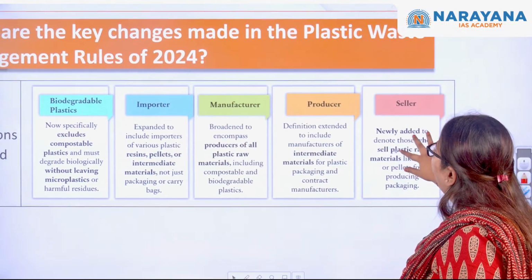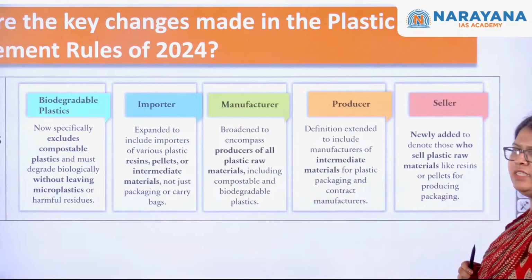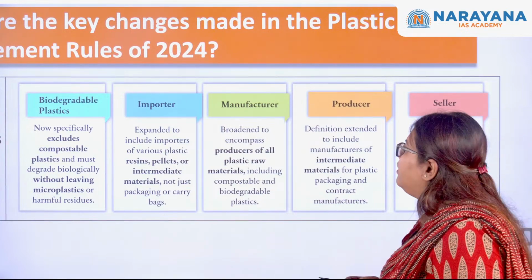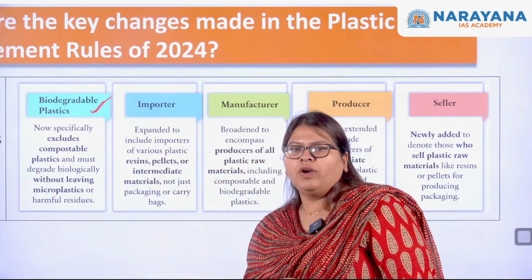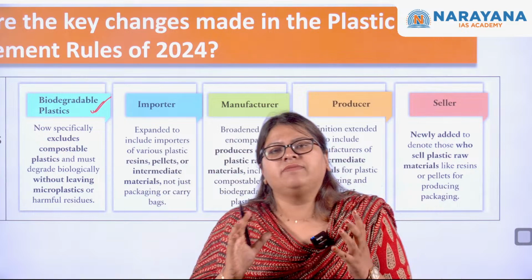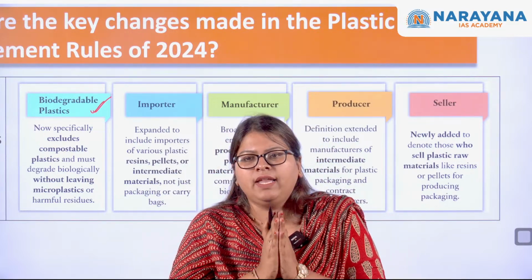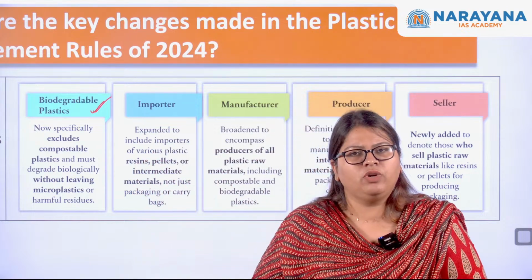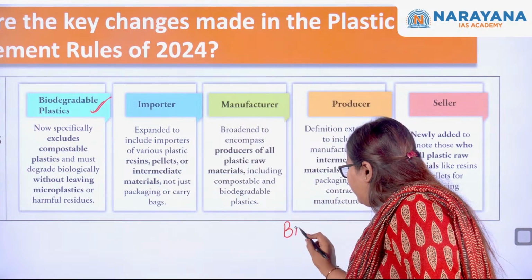It brought about certain changes in the definitions. If you see these definitions, I hope this is visible. First one is biodegradable plastics. Earlier, the biodegradable plastics as well as the compostable plastics were placed together. Please focus on what I'm saying and then I will take you through this infographic. What do you mean by biodegradable plastics?